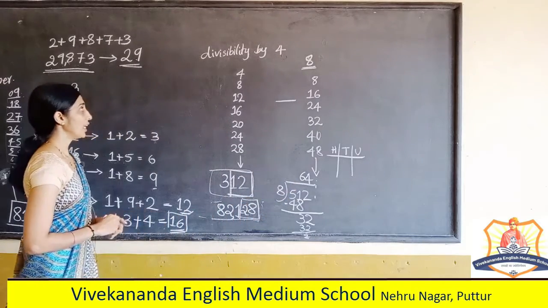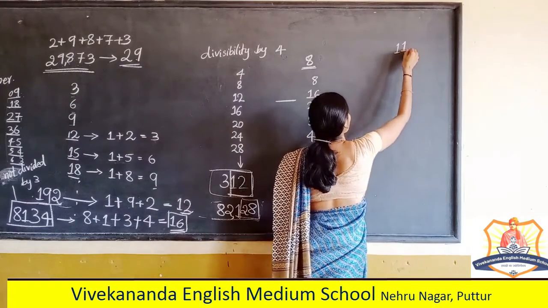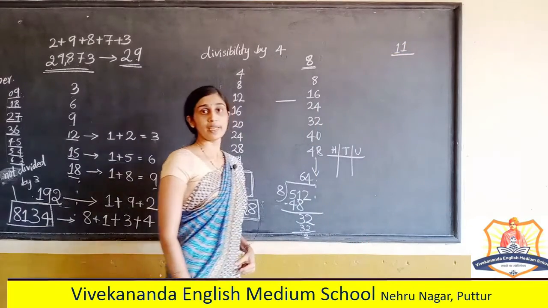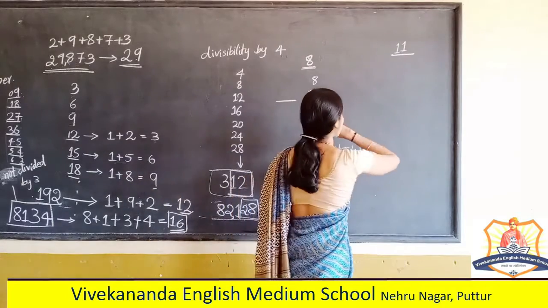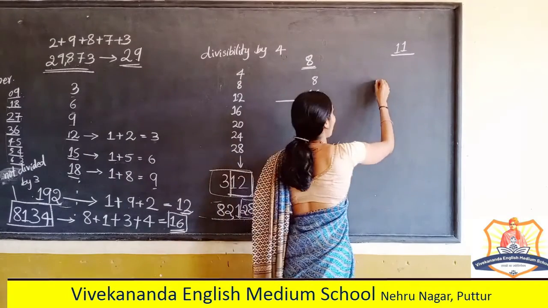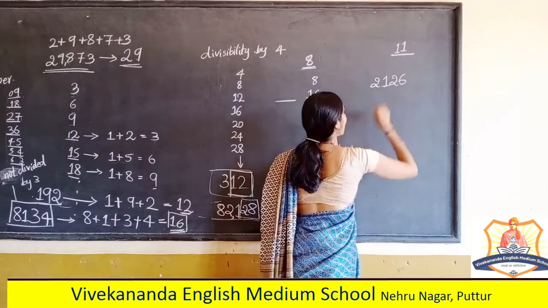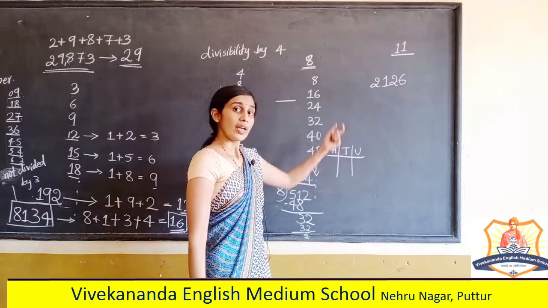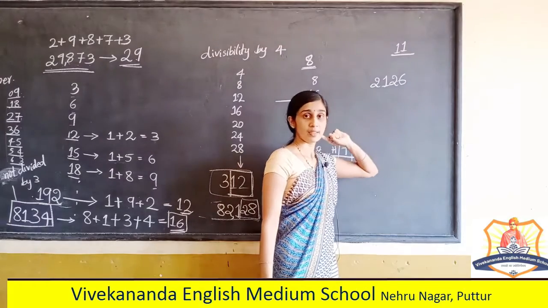The last one is the divisibility test for number 11. How can you calculate the divisibility test for number 11? For example, here I have got this number. Can you see which is the odd place and even place?